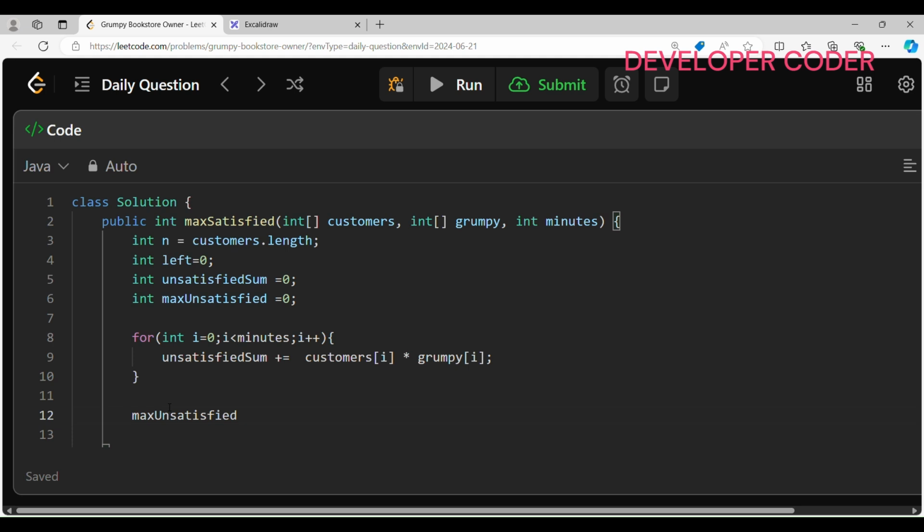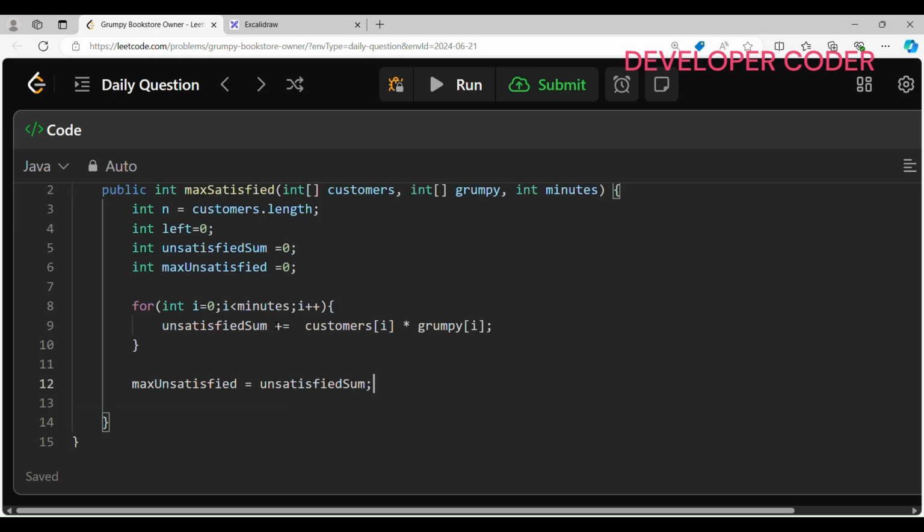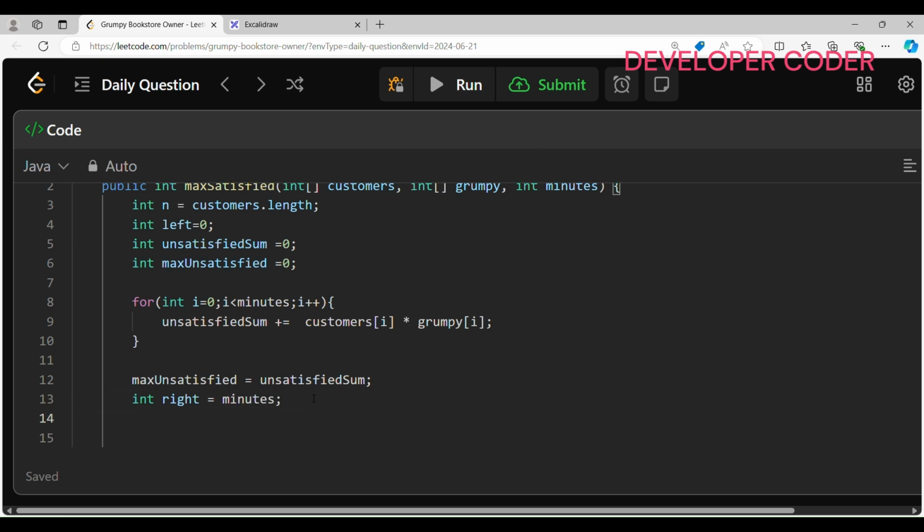I'm going to update my max unsatisfied as unsatisfied sum. Okay, that I have got in this particular for loop, in this particular window. Then after that my right is going to start from minutes: int right is equal to minutes. Now we have to use two pointers, left and right, to define the sliding window of the size minutes.